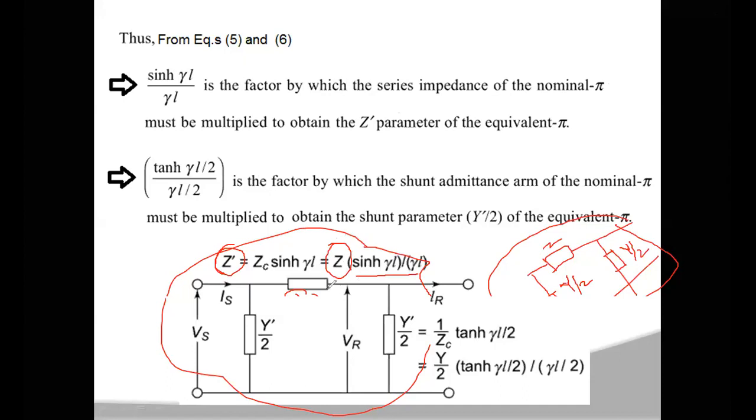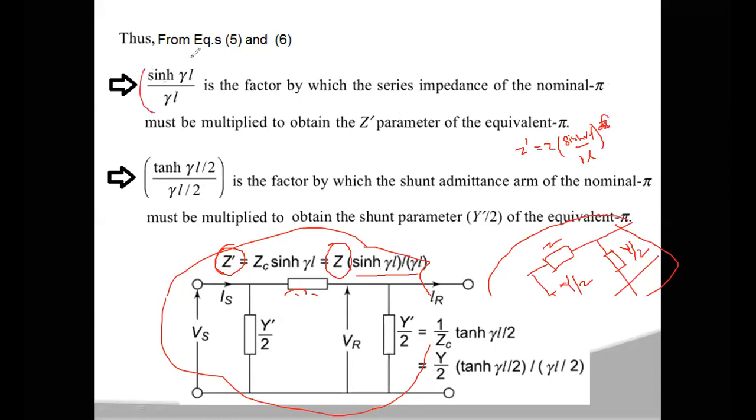If you compare these two networks, in nominal pi you have Z, and in equivalent pi you have Z dash. So this Z dash value is Z into sinh(γL) by γL.